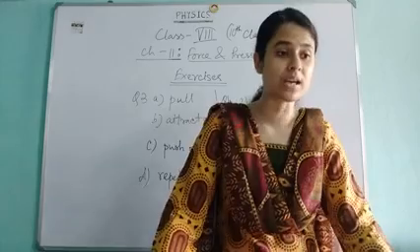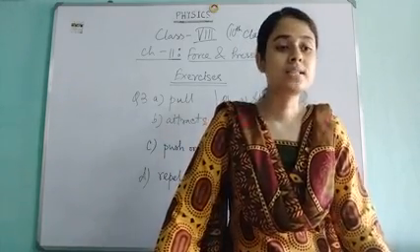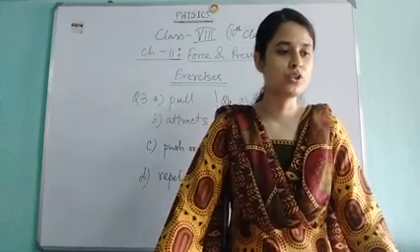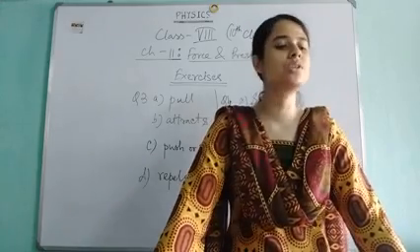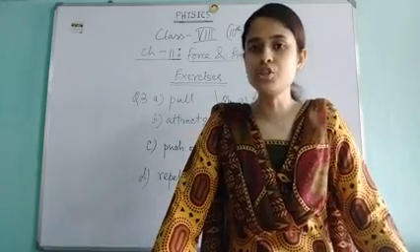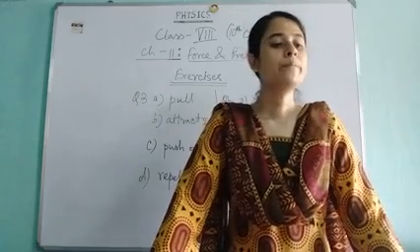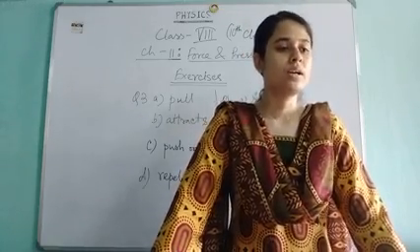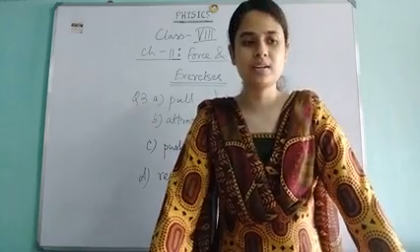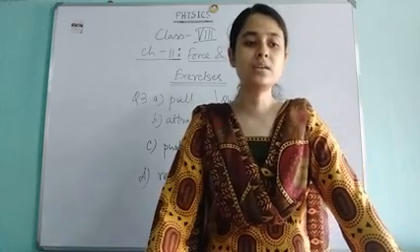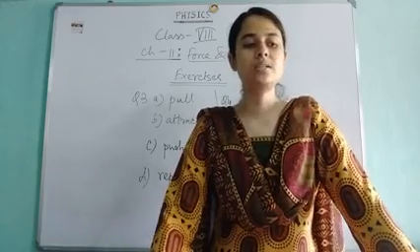So in this sentence, they are indirectly asking you about the type of force. In question number 5, there are 4 situations. In those 4 situations, you have to identify the types of force exerting the force and the object on which it acts.